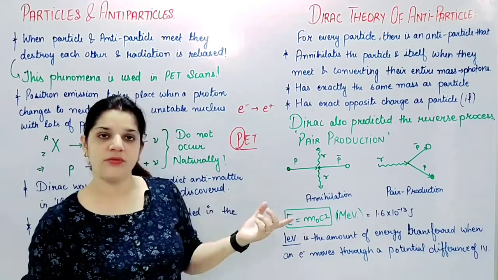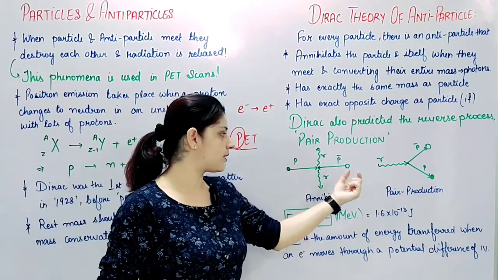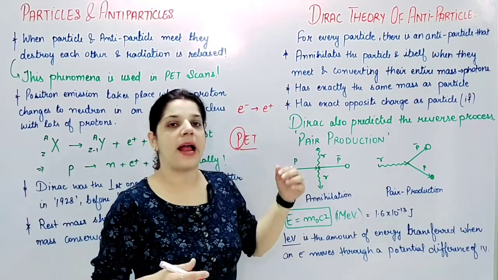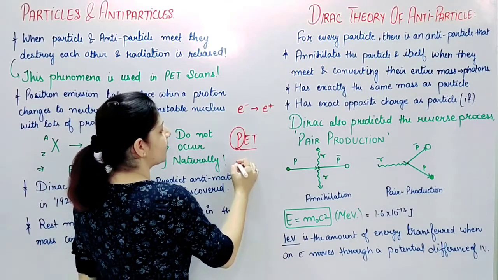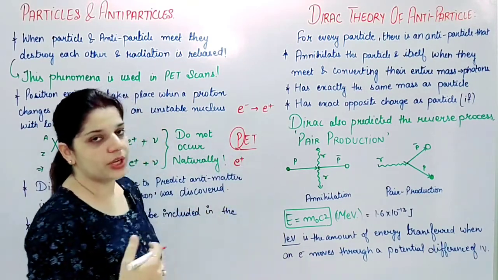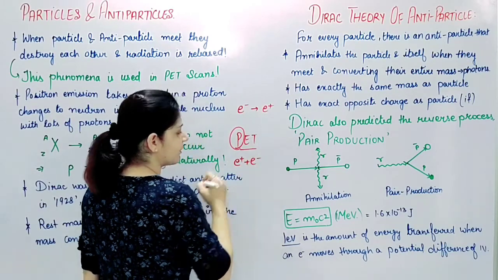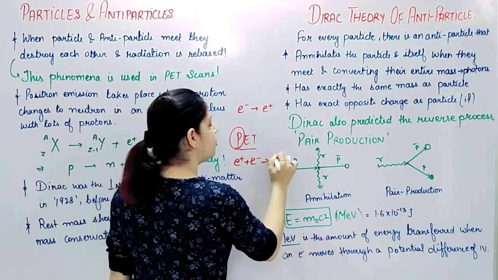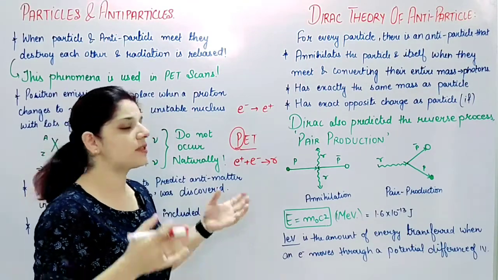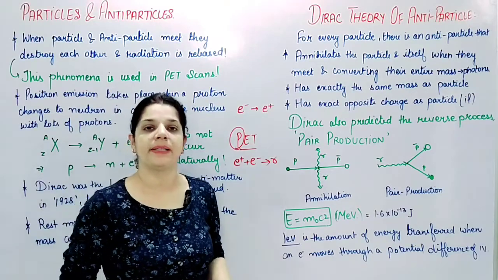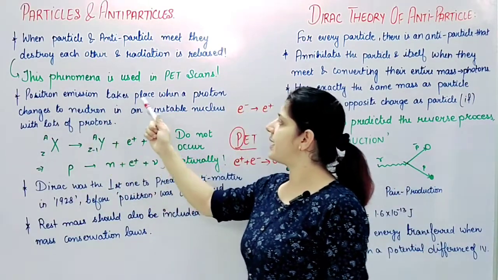They are very short-lived. Like I have shown here, there is a particle, there is an antiparticle, they collide and they just radiate radiation. So positrons are injected into our bloodstream or into our body and they collide with the electrons and radiate out gamma photons, which are then detected by our detectors, and this way we get our PET scans, right?